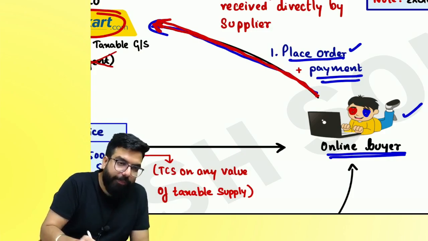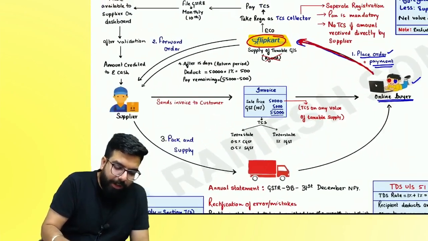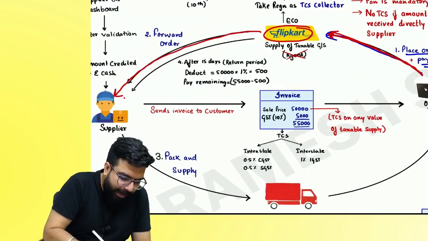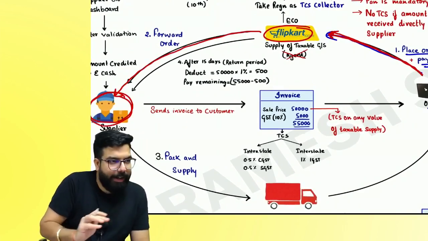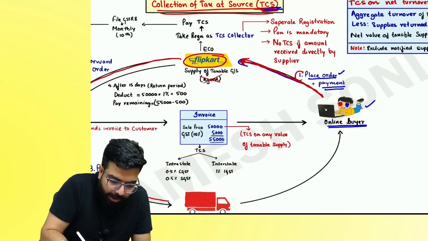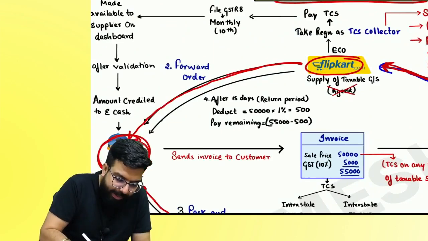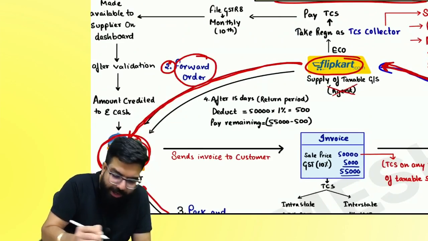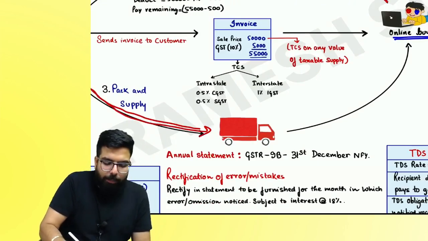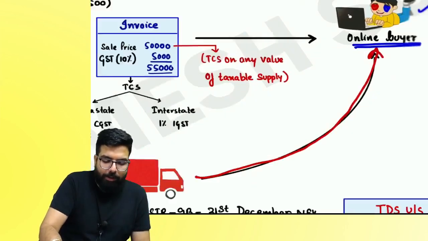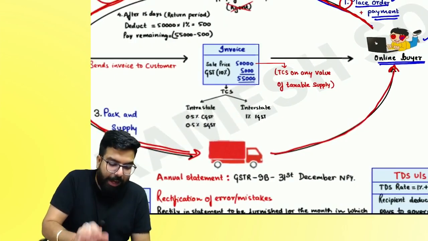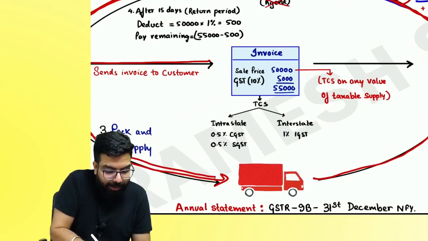I, Kamlesh, placed an order. For example, he placed an order for perfume. The order will go to whom? The seller. First, the order will go to Flipkart. Second, Flipkart will forward the order. Do you guys agree? Thirdly, the seller will pack the order and it will come to the buyer, and he will gift it to his girlfriend. Okay, now listen. After gifting, he will also see one bill.